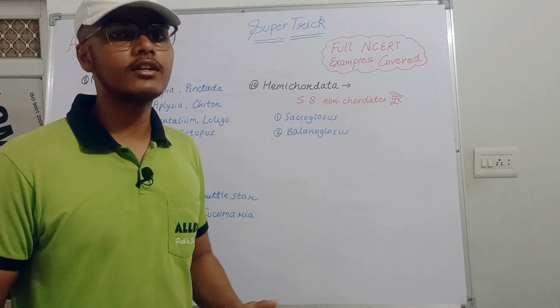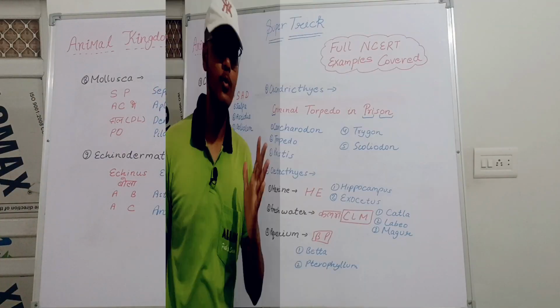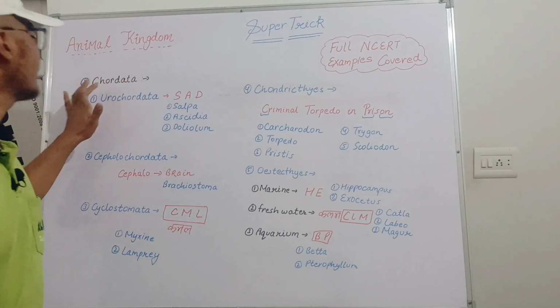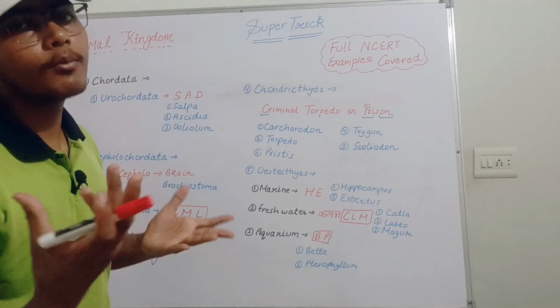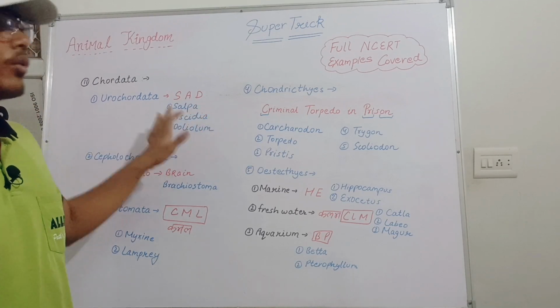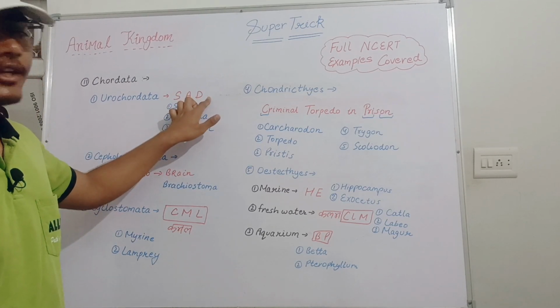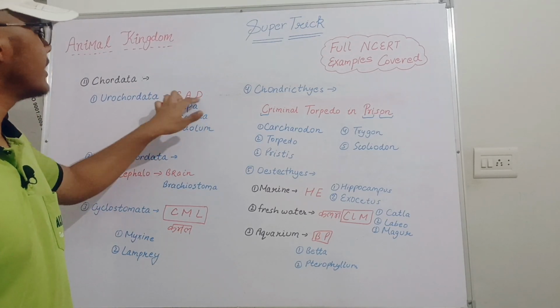Now let's move toward the Chordata. In the Chordata, the first one is Urochordata. Urochordata, as you all know, is a primitive type of chordates. So we can say they are simple. Urochordates are SAD. S means Salpa, A for Ascidia, D for Doliolum.